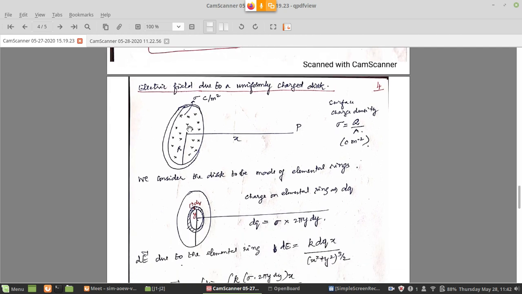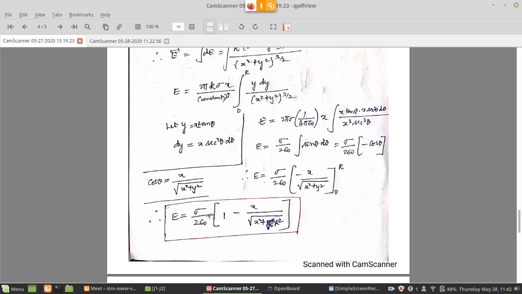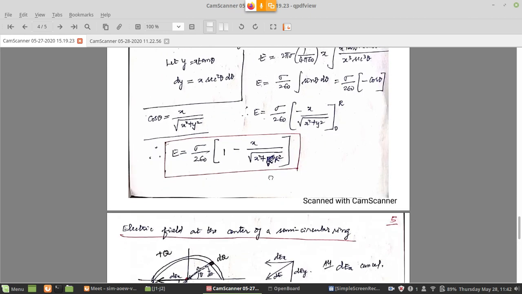Then we wanted to integrate to get the entire surface, so we selected a concentric ring around the center, and that ring area we defined, and then we integrated that small area so that we got the charge in the entire area. That is how we arrived at the total charge. There also the final expression is sigma by 2 epsilon naught into 1 minus x divided by square root of x square plus r square.